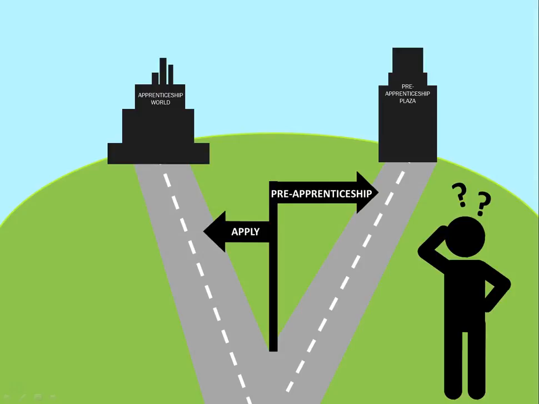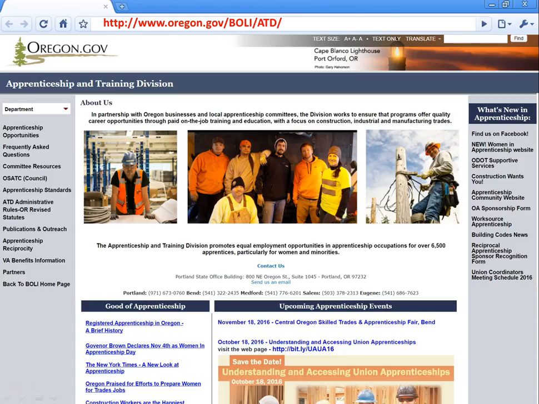Now let's explore the other path for those who are ready to apply and meet the minimum requirements of their chosen registered apprenticeship program. Back at the Apprenticeship and Training Division homepage, you can look into the program standards by clicking the Apprenticeship Standards link.